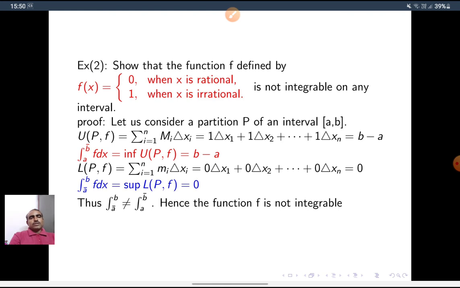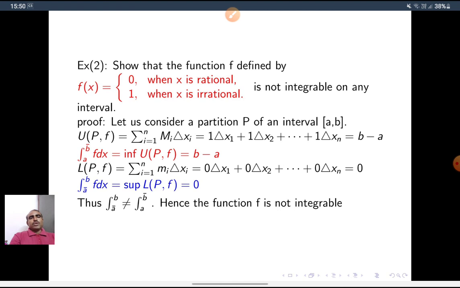The subintervals are x0 x1, x1 x2, and so on up to xn minus 1, xn, where xn means b. In any interval there exist infinitely many irrationals and infinitely many rationals. For all rational values, the function value is 0. For all irrationals, the function value is 1. So for any interval, we get two values, either 0 or 1. So for any subinterval, infimum is 0 and supremum is 1.